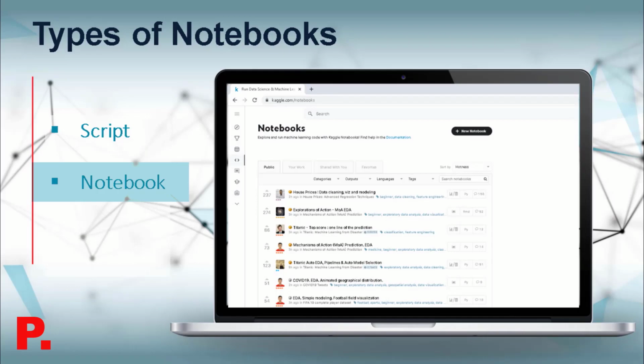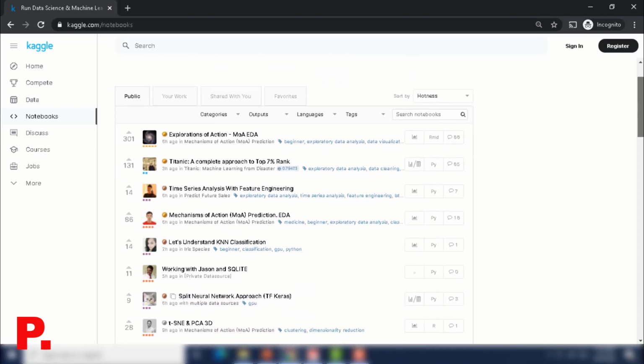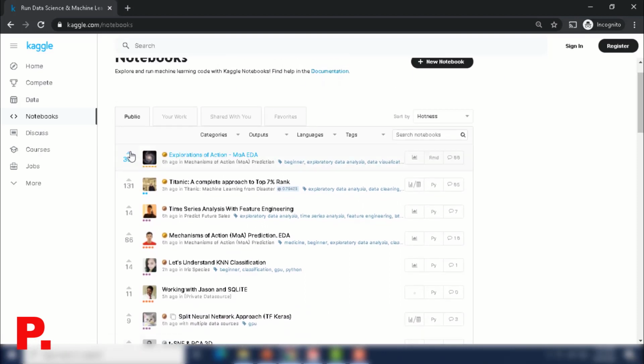So if we go to the notebook section, we can see all the notebooks that have already been published. You can go and upvote these public notebooks and then they appear under your favorites, right? And then obviously there's this tab where you can see your own work.